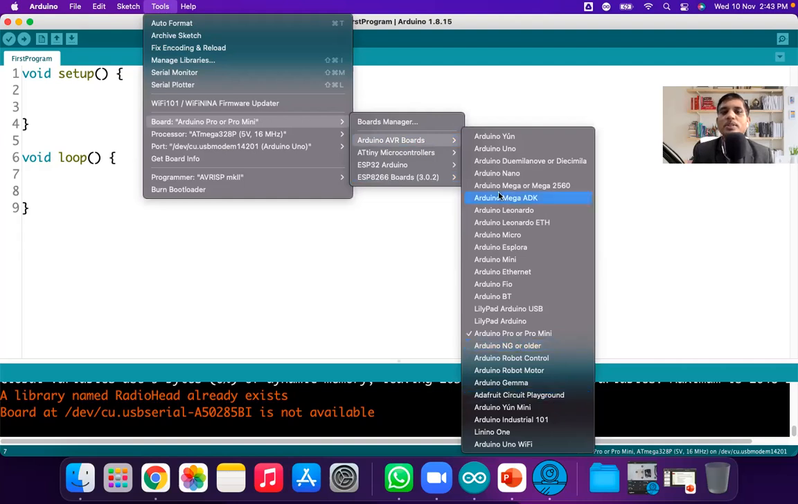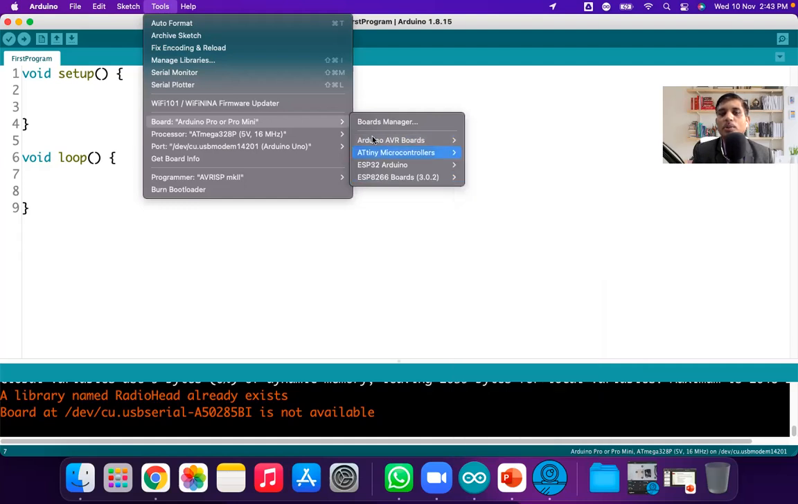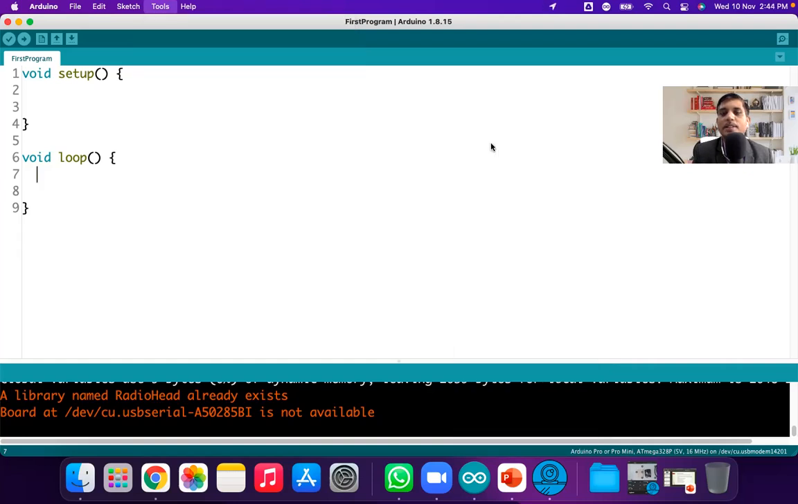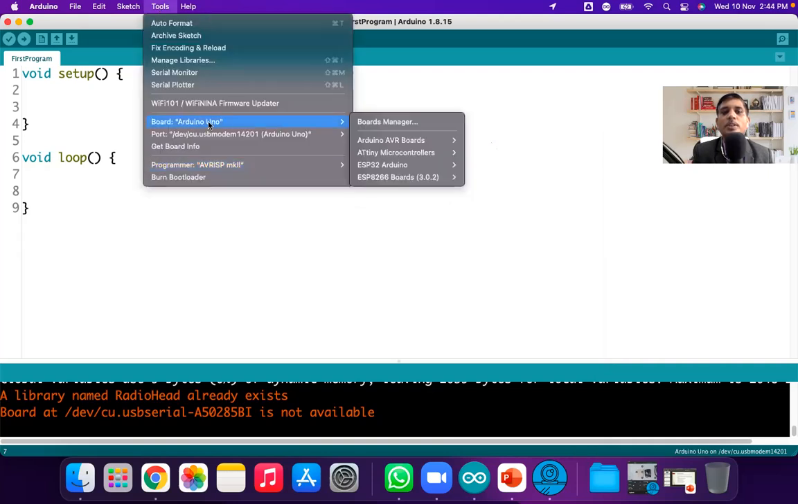So you have to select here which Arduino board you are programming. Now I'm doing the programming for Arduino Uno, so just select Arduino Uno. How to select? Just go to the boards and then Arduino Uno. Now again go to the tools and let's check whether Uno is selected or not. Yes, board Uno is selected.